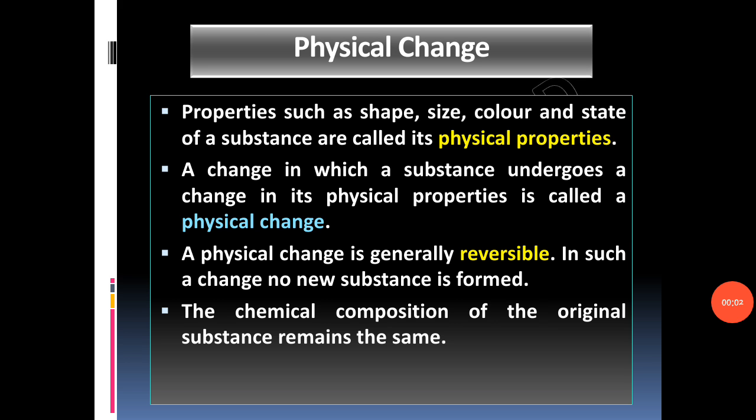Properties such as shape, size, color and state of a substance are called its physical properties. A physical change is a temporary change in which no new substance is formed and the chemical composition of the original substance remains the same. Even though some of its physical properties like color, state, shape, size may change, it is generally reversible.